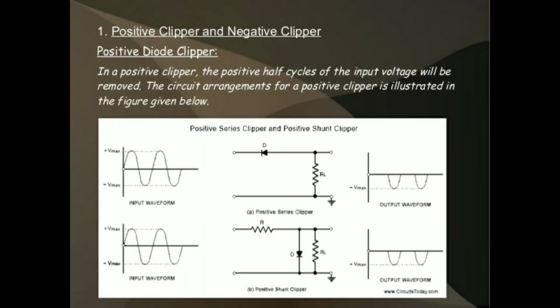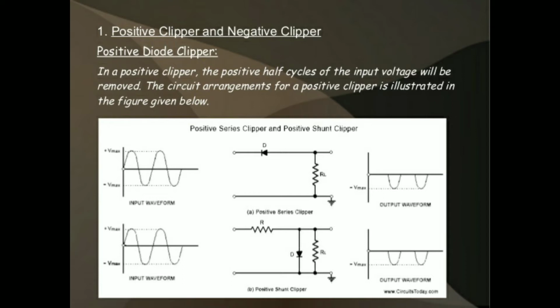We are taking one diode, which is connected in reverse to the resistor. The PN junction diode is connected in reverse and in series to the load resistor. The purpose of the load resistor is that if any loading effects occur at the output side, they are reduced by the load resistor. It is called a series clipper because the diode is connected in series to the load.